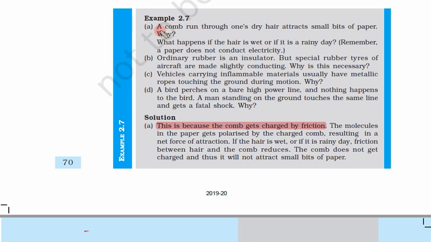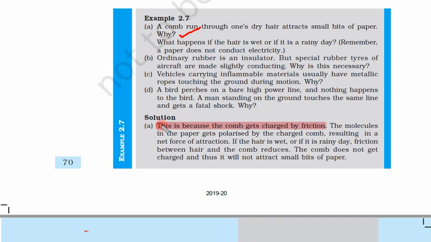So example 2.7: a comb run through one's dry hair attracts small bits of paper. Why? Okay, so why does it happen? What if the hair is wet or if it is a rainy day? Remember, a paper does not conduct electricity. So paper is not a conductor.